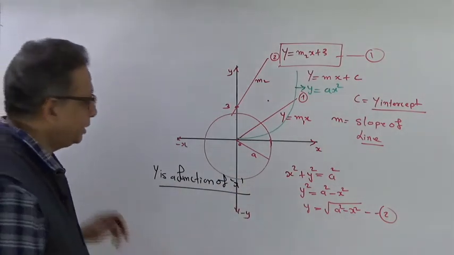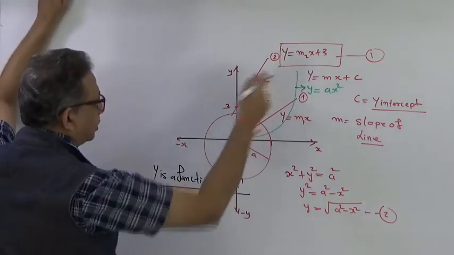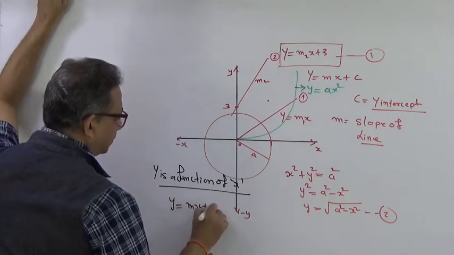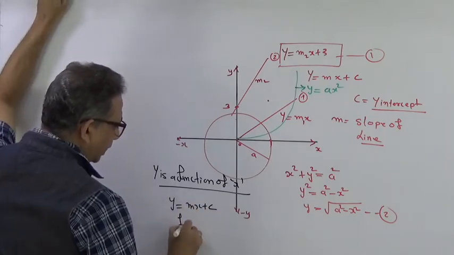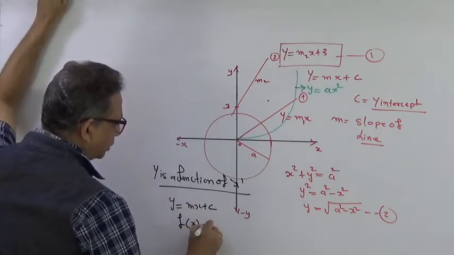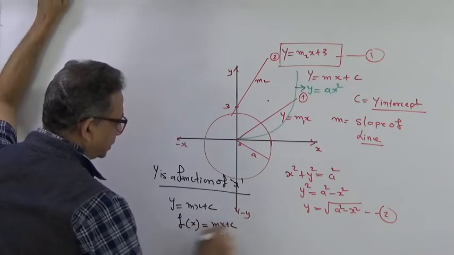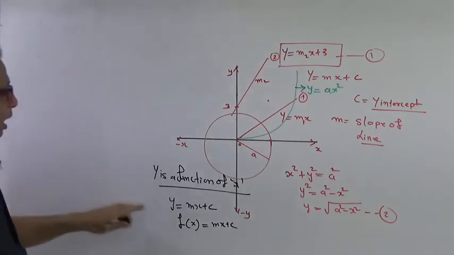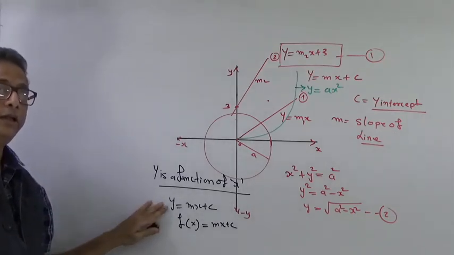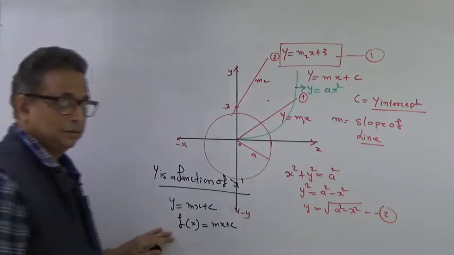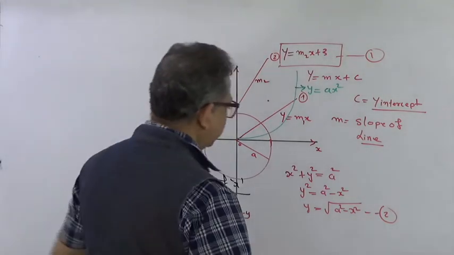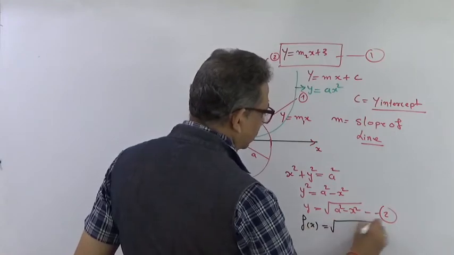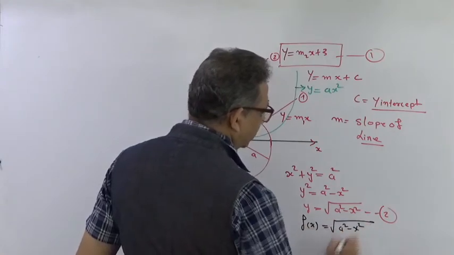And how can it be written? For a straight line, it can be written as y equal to mx plus c, or you can write it as f of x equal to mx plus c. What is this? y is a function of x. These are the two methods by which these equations can be represented. Similarly, this can be written as f of x is equal to under root of a square minus x square.